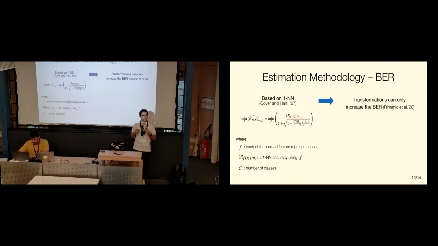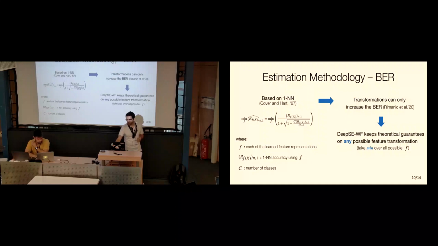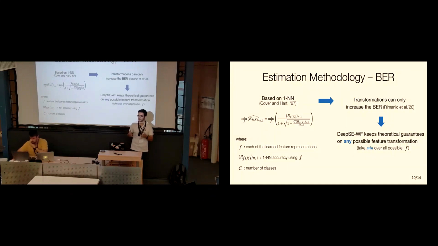So what this means is that we are safe to apply any kind of learned latent feature transformation and estimate the BER on it, and it's still safe in some sense. So we do that, and now DeepSE can keep these theoretical guarantees proposed by the Cover and Hart estimator over any possible feature transformation. So that's why we need to train different latent features with different architectures, and then we just pick the one that gives you the minimum Bayes error.